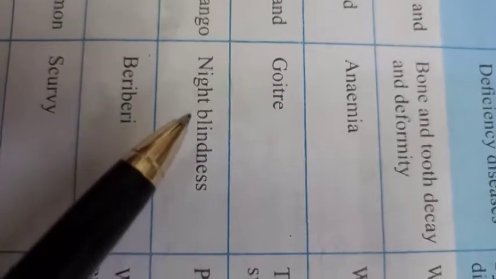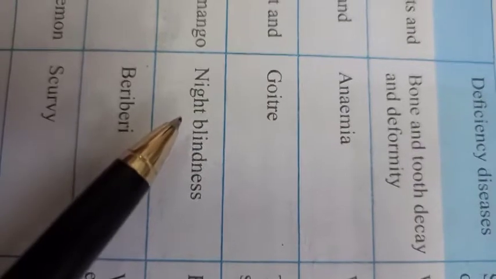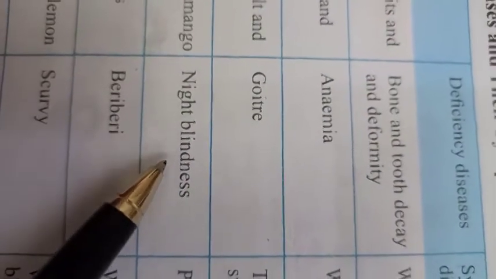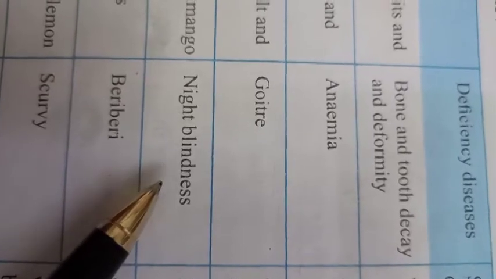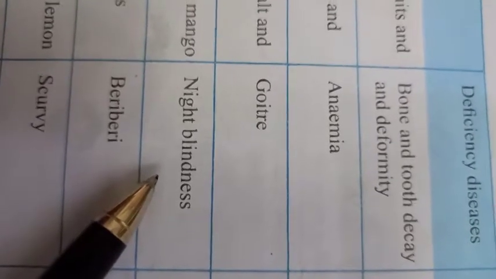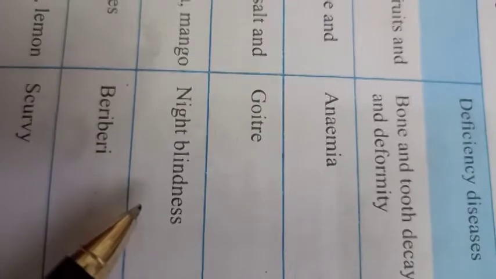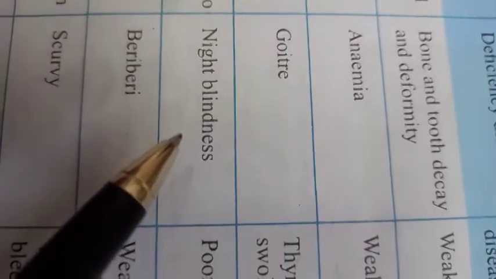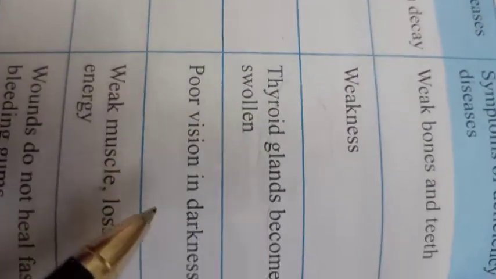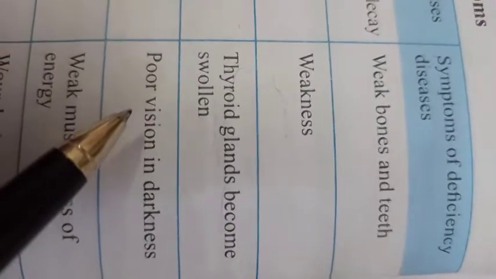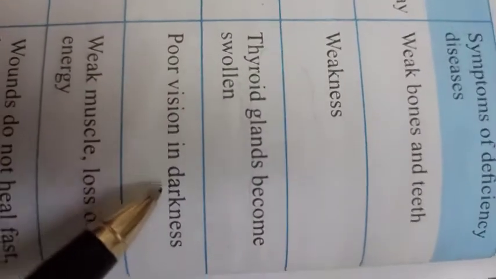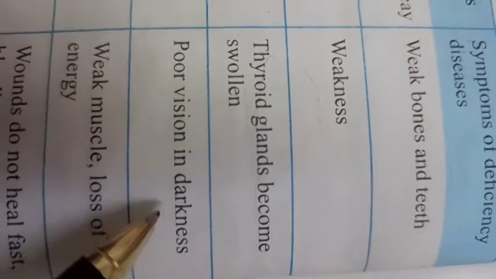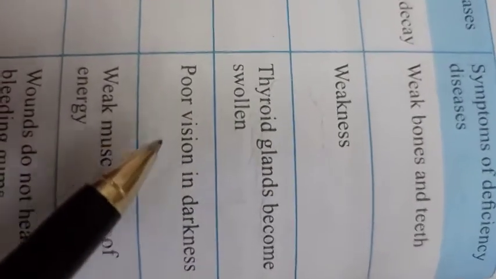In night blindness what will happen? The person who is suffering from this disease is not able to see anything at night. During night time they become blind. And the symptom of this deficiency disease is poor vision in darkness. Means if darkness is anywhere, they can't see properly.